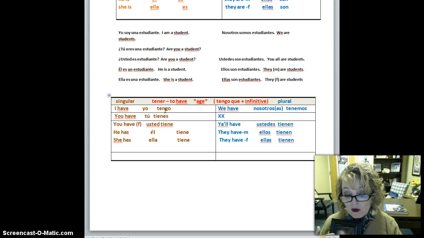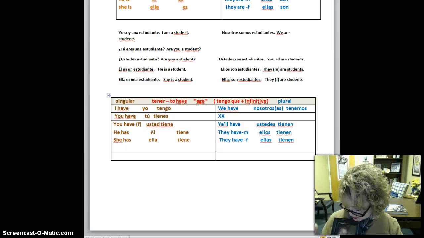Mi hijo se llama Mark y él tiene 30 años. His name is Mark and he is 30 years old. Okay? So please remember that if you want to show possession, I have a husband. His name is Monty. Yo tengo un esposo. Él se llama Monty. I have 2 children. Yo tengo dos hijos.